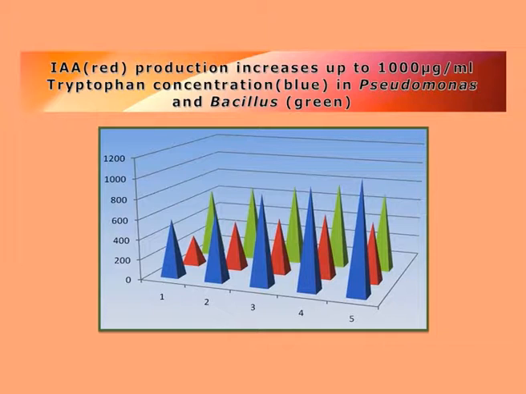So what we see is, with the increase in IAA, there is more tryptophan, or in other words, the growth of the bacteria is determined by tryptophan, which is converted to IAA.